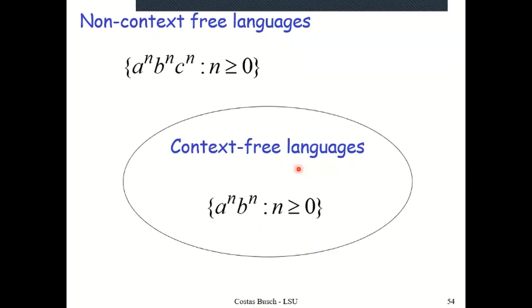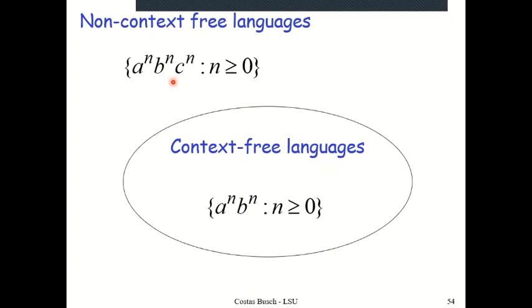So this is one example of a formal language, which is a train of A's followed by a train of B's followed by a train of C's, with an equal number of A's, B's, and C's. And we shall be showing that this language is not a context-free language.